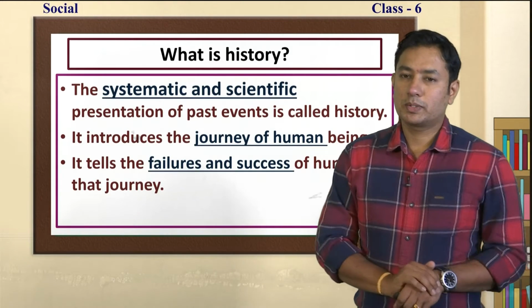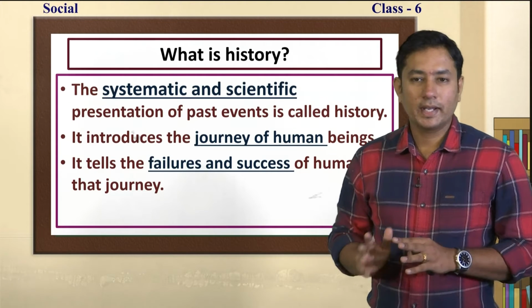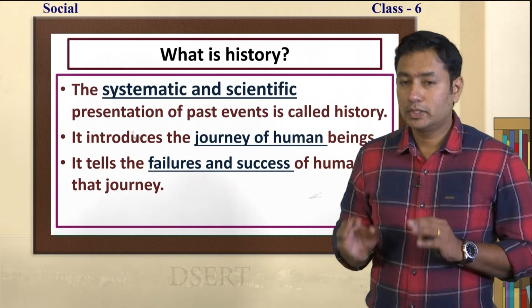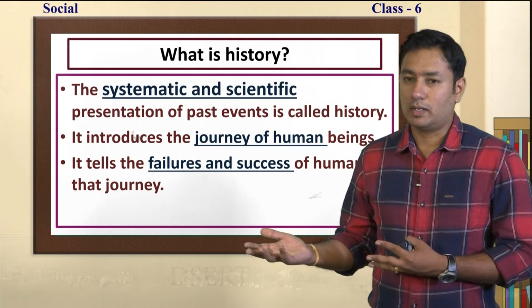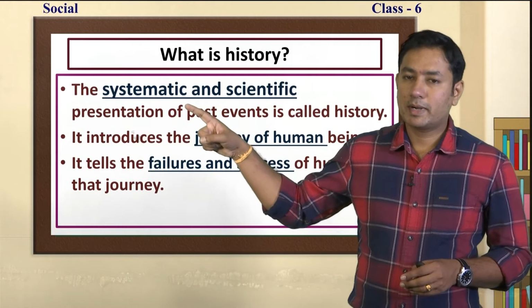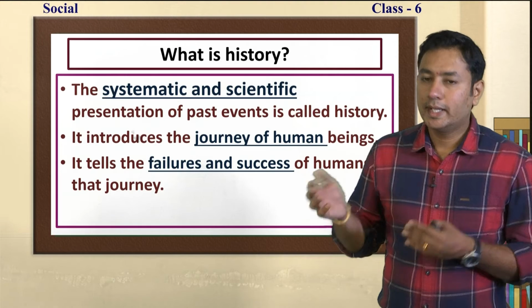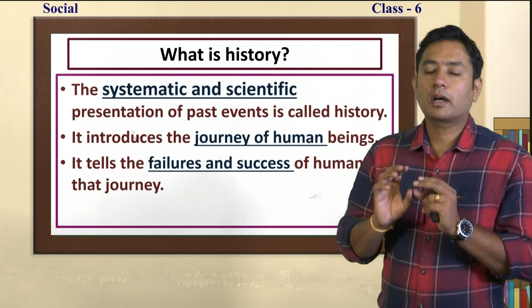Okay. Now let's come to this. What is history? This is the basic question you will have to learn. So you know what science is, but when it comes to history, you always assume that it is a matter of some king, related to some dynasty and all. No, not like that. The systematic and scientific presentation of past events is called history. That does not mean that some past events will be jumbled up, just like the picture I have shown you before, and being a historian, they are going to arrange the pictures according to the sense.